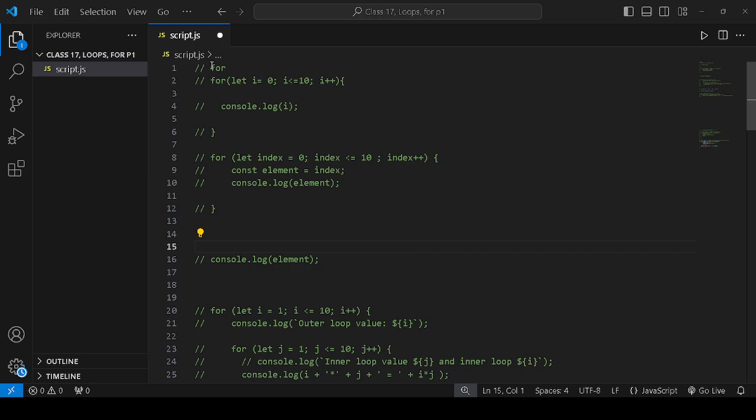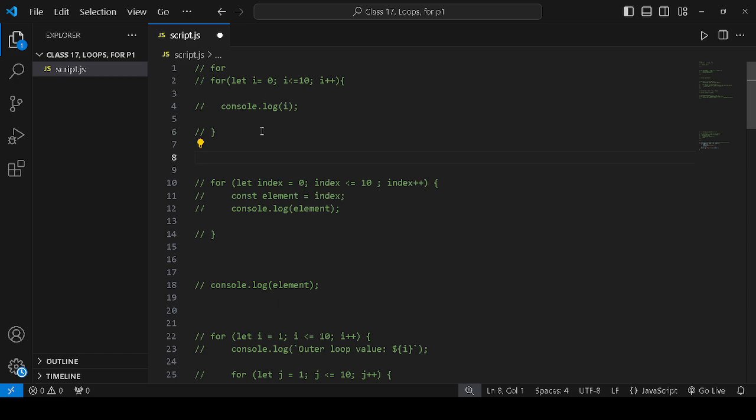There are three main types of loops, although otherwise there are many loops. The main types are three: for loop, while loop, and do while loop. In this video, we will discuss the for loop, which is the most important loop in programming languages and the best loop. So we will focus on this loop more than the others.